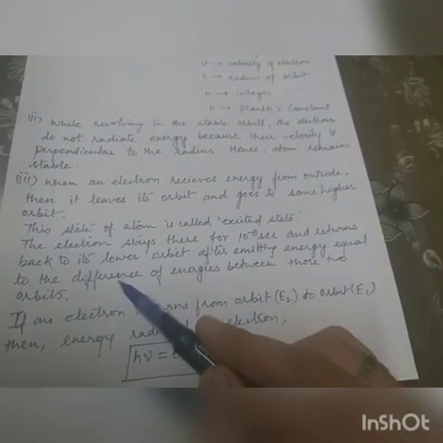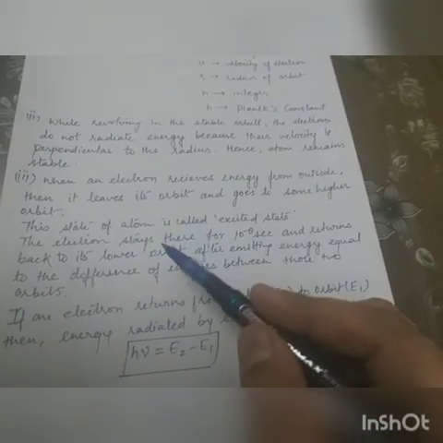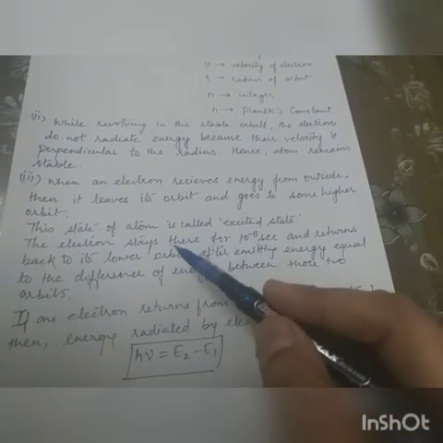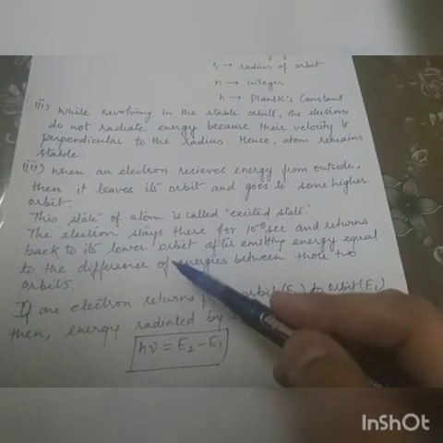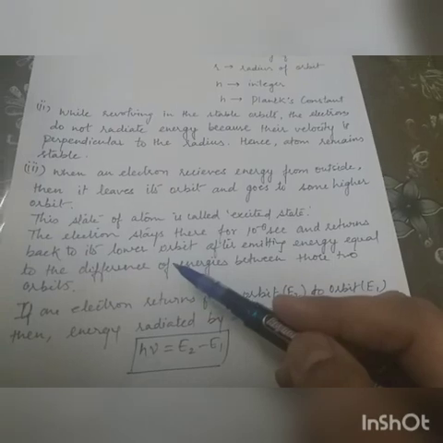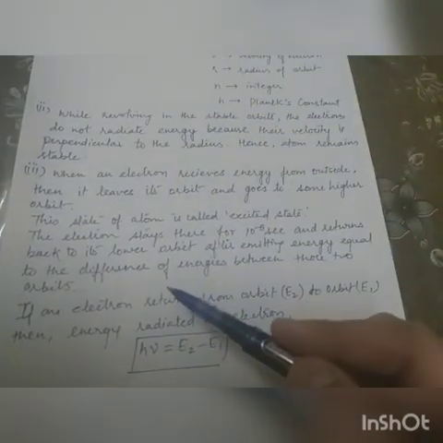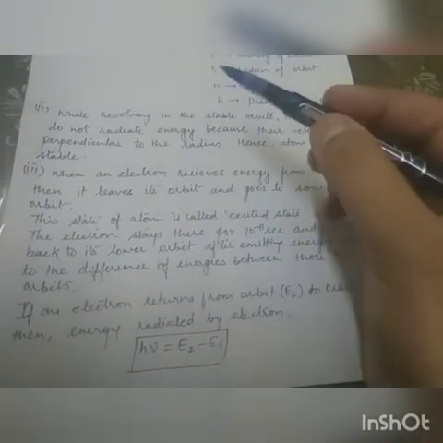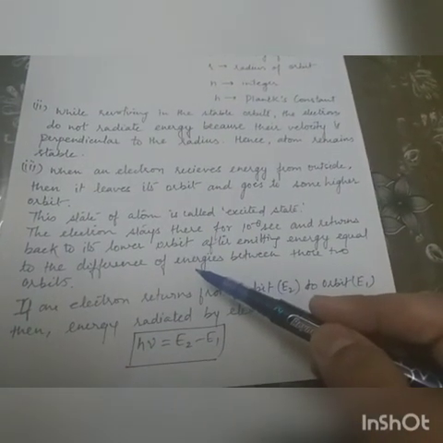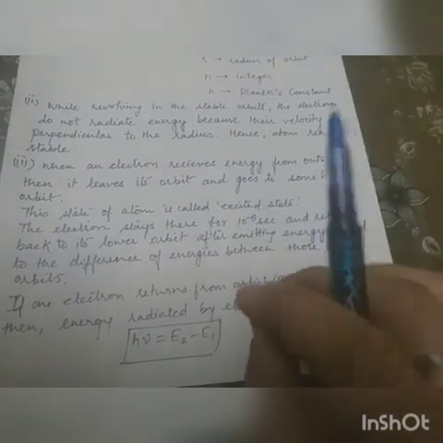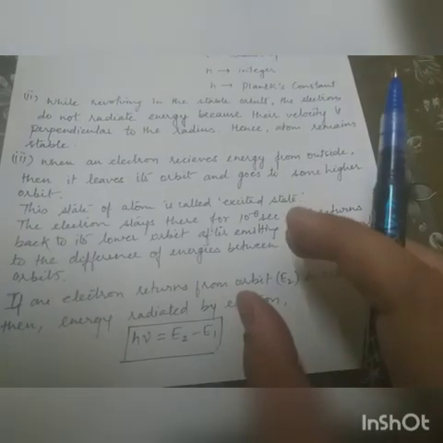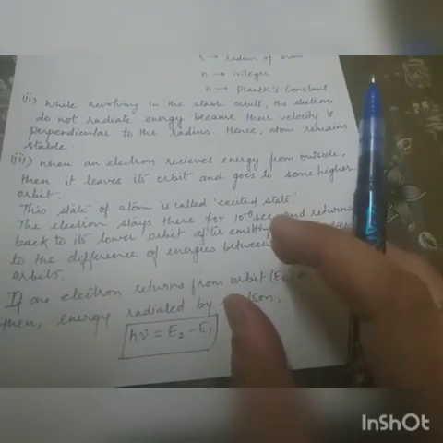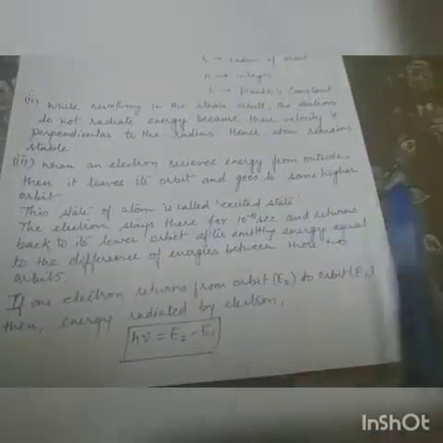As you know, the distribution of energy is different for different orbits. Lower orbit has a lower amount of energy and higher orbit has a higher amount of energy. So whenever any electron jumps from a higher energy level to a lower energy level, it must radiate some energy, and the amount of energy radiated by that electron will be equal to the difference of energies of those two levels.